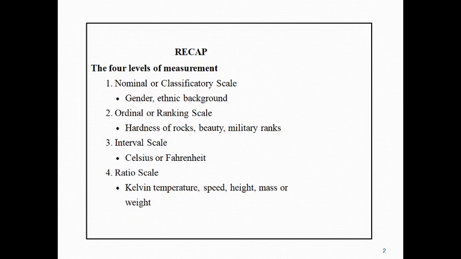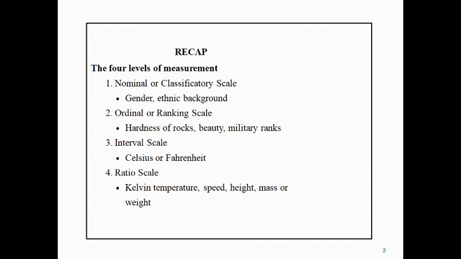In previous lectures, we have seen that there are four levels of measurement. That is the nominal scale, the first measurement of the data. In the nominal scale, there is classificatory type of data available, for example gender or ethnic background. These are covered in the nominal scale, or classification type data.